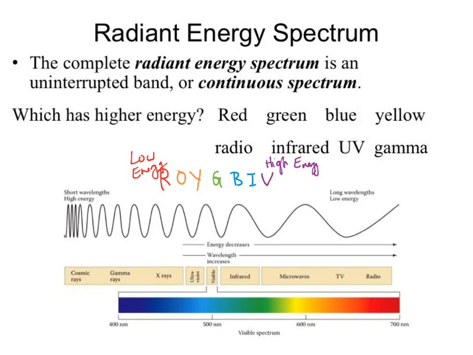There's an awful lot of other radiative emissions that can go in there. You've got radio, TV, microwaves, infrared, ultraviolet, X-rays, gamma rays, and cosmic rays. All of those are different forms of radiant energy.